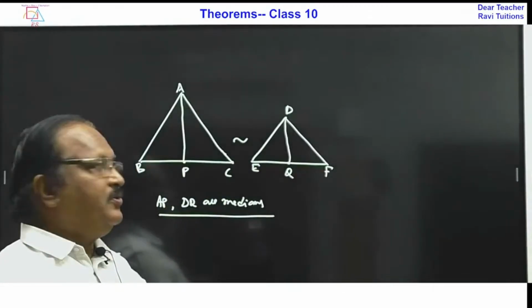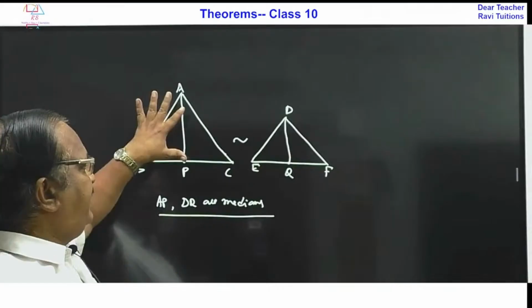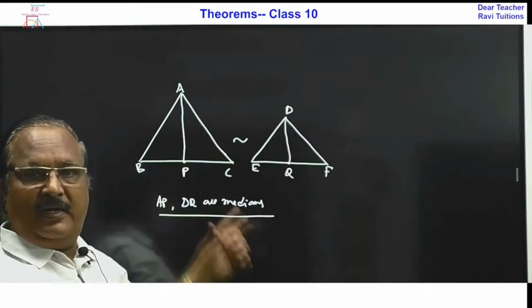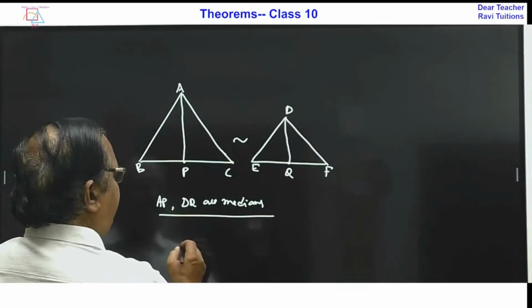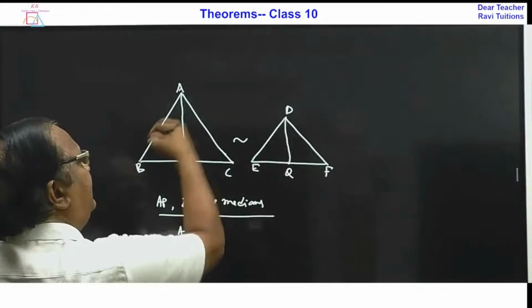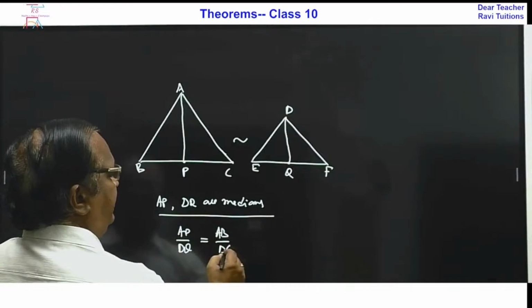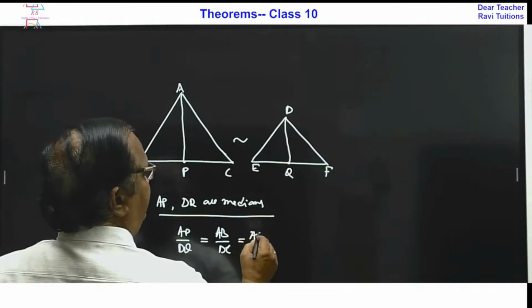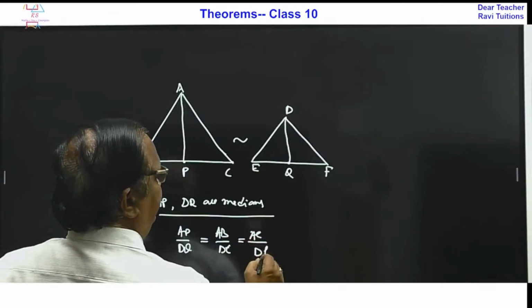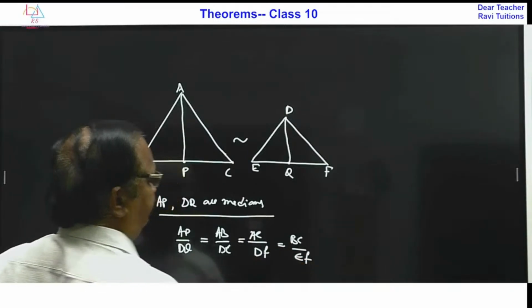So what is the relation between the sides of the triangles and the medians? AP by DQ is the same as the ratio of corresponding sides: AB by DE, which is equal to AC by DF, which is equal to BC by EF.